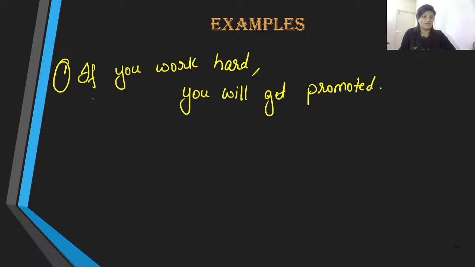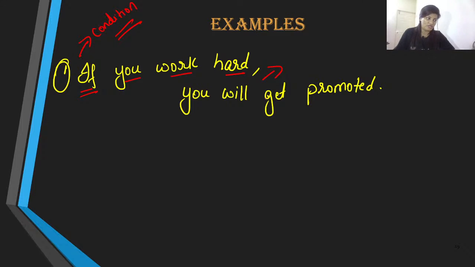That is if clause. If you work hard, this is your condition. So when this condition is fulfilled, this action is likely to happen. The probability of this action happening is higher.